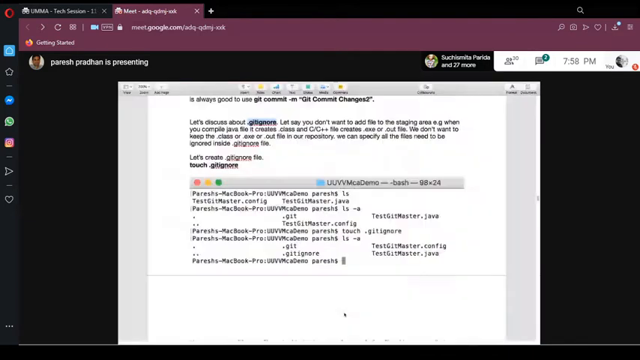Paresh, so we are still in the local repository, right? Yes. I have not gone through the remote repository. We'll cover that later. We are still doing the local repository thing.